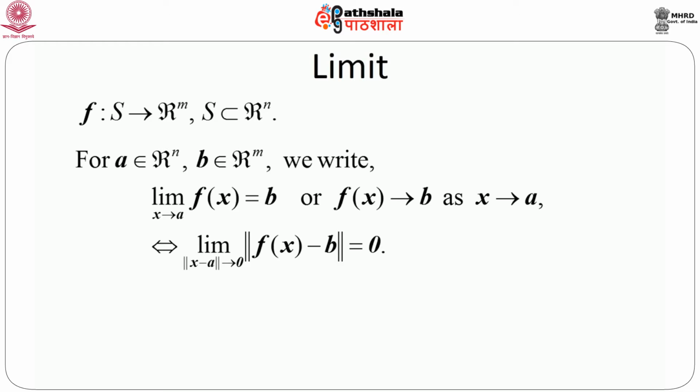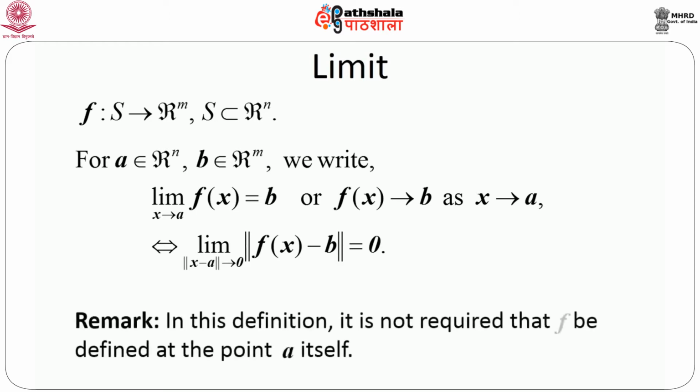Now note that, like the single variable case, it is not required that f be defined at the point a itself. It is not necessary. It would be good if it is defined, but it is not a necessary condition.